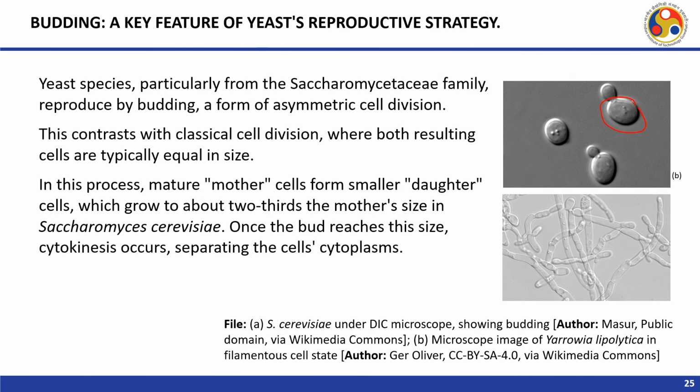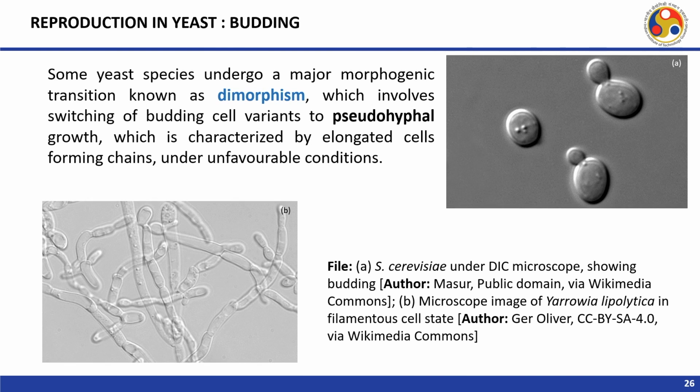You can see here the mother cell is bigger and the daughter cell is smaller. This contrasts with classical cell division where both resulting cells are typically equal in size, as we have seen in the case of bacteria. In this process, mature mother cells form smaller daughter cells which grow to about 2/3 of the mother size in Saccharomyces cerevisiae. Once the bud reaches this size, cytokinesis occurs, separating the cells' cytoplasms.